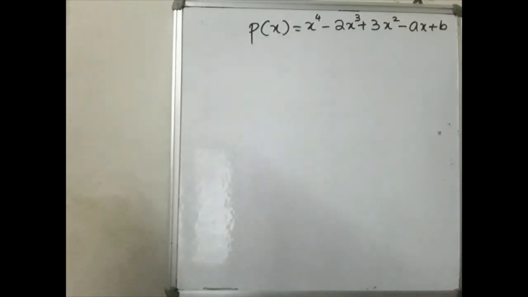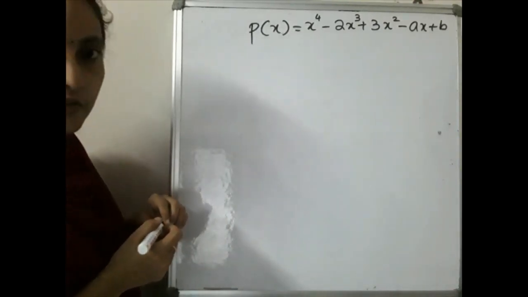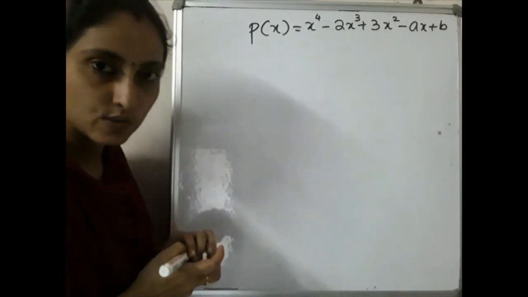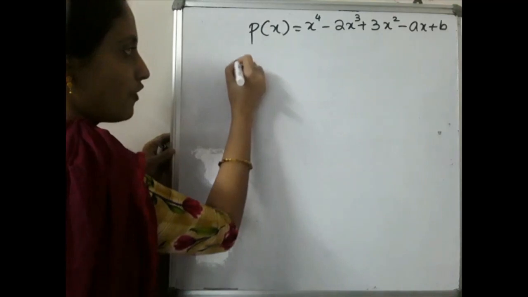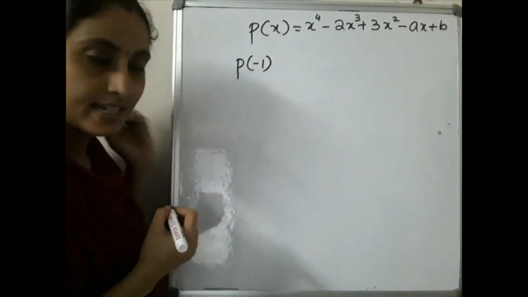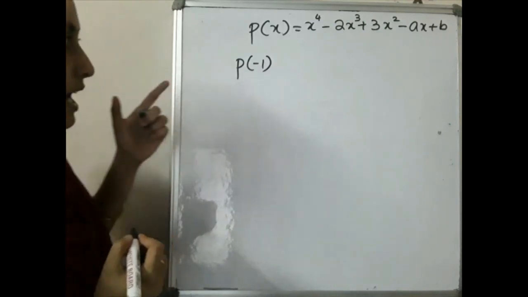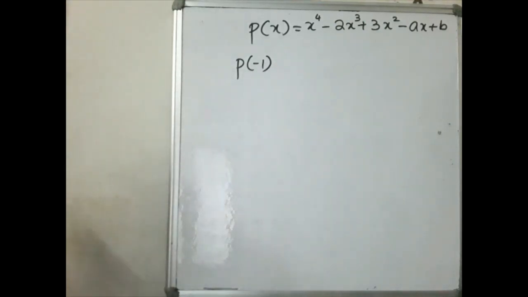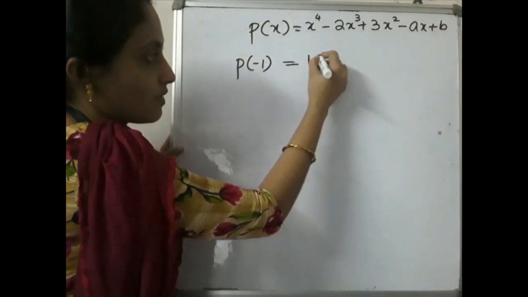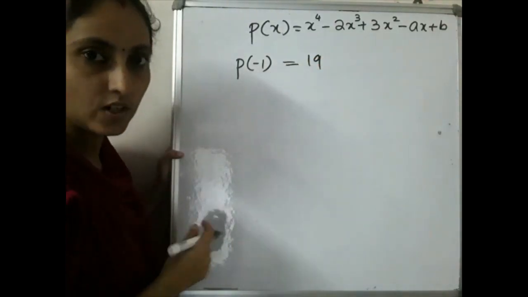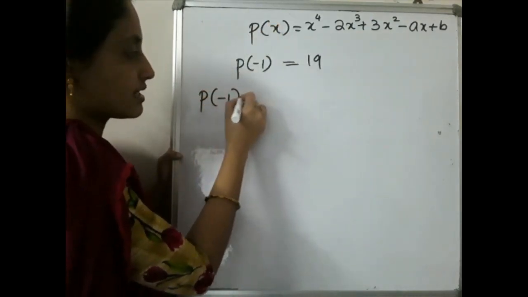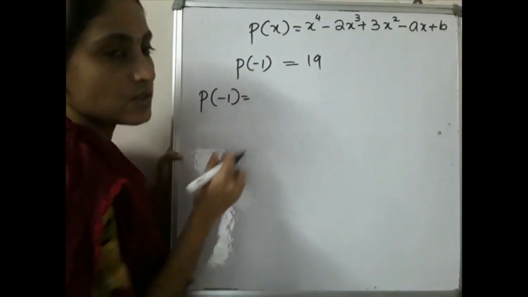According to our question, p of x is divided by which number first? x plus 1. When it is divided by x plus 1, the remainder is p of minus 1. What is the remainder given in the question? The remainder is 19. That is, p of minus 1 is equal to 19. Then you have to find p of minus 1. Substitute here, instead of x you put minus 1.